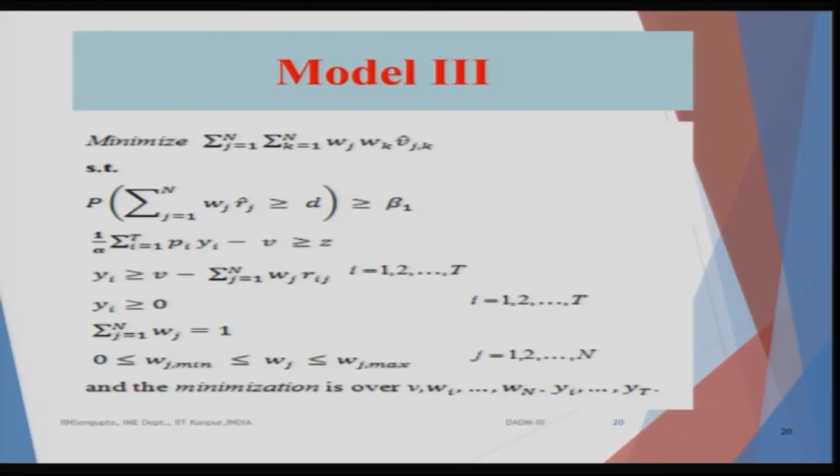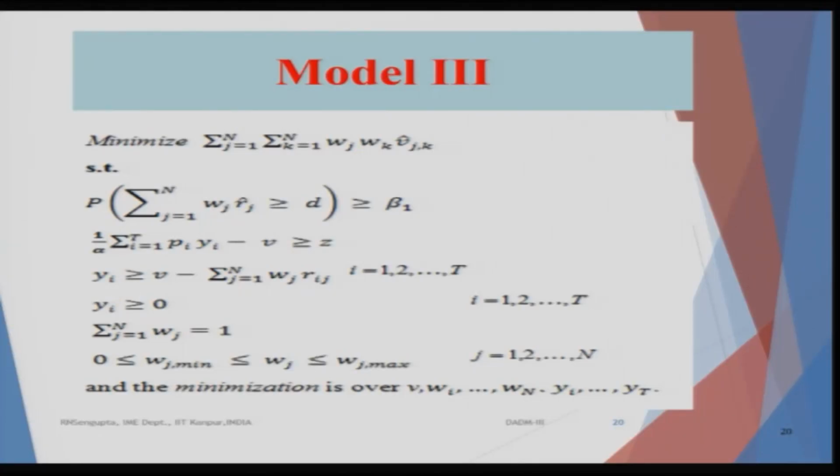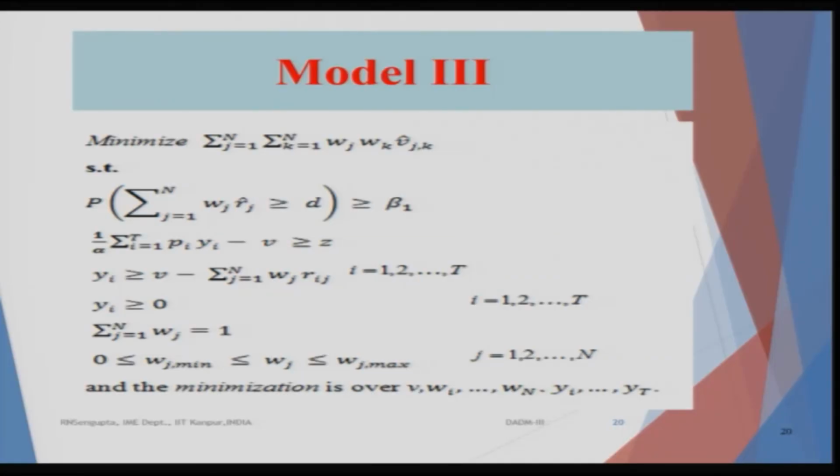Model 3 is basically considering the minimization of the variance subject to the concept that we are trying to find the returns greater than a value of D with the probability of beta 1. Similarly, we will consider the concept of risk, whether conditional value at risk or value at risk can be considered, and the model can be done accordingly. Again, we will consider the minimization for all the values of Wi, the Wi values are between minimum and maximum, and the sum of the weights is equal to 1.